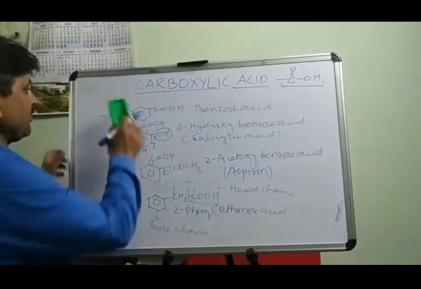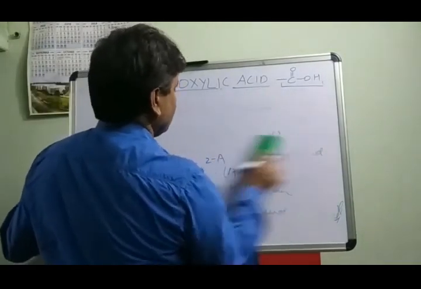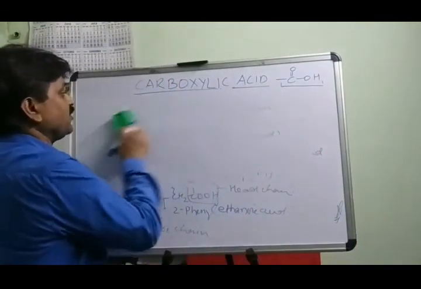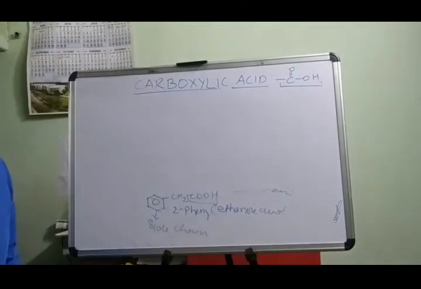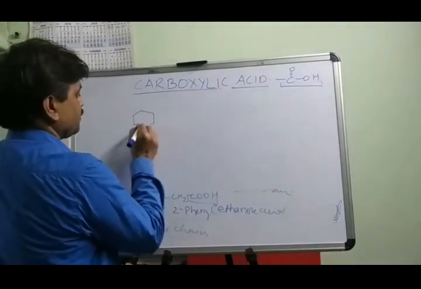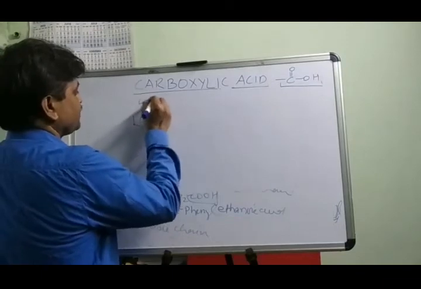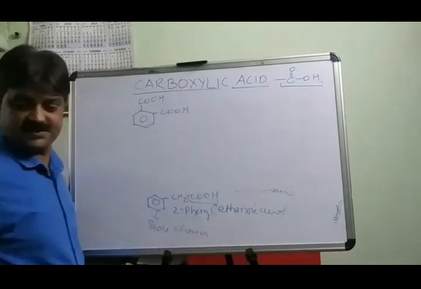Now the next compound we will take here. Now write the name of this compound. This is COOH and the COOH. What is the name of these compounds?